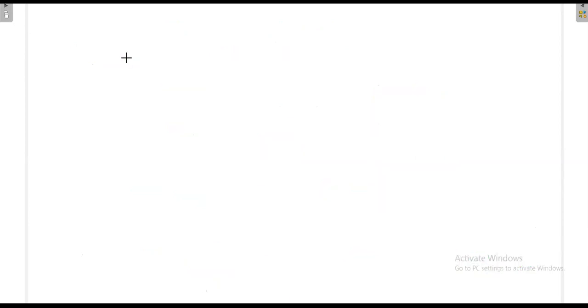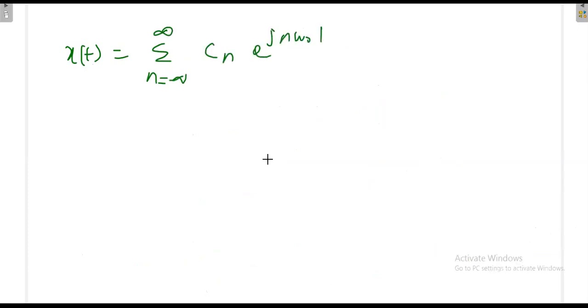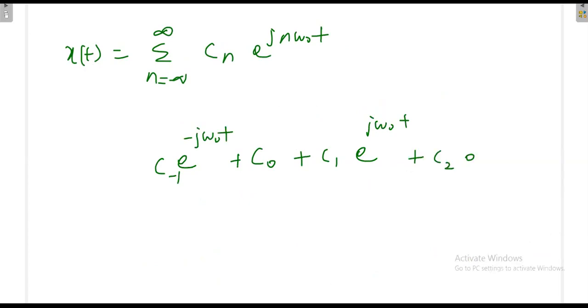So whenever we write this expression, say for example, x of t is equal to summation n from minus infinity to plus infinity Cn e power jn omega naught t, we can write it like this. When you put n is equal to 0, this is c0. When you put n is equal to 1, this is c1 e power j omega naught t. When n is equal to minus 1, e power minus j omega naught t. When n is equal to 2, c2 e power plus j2 omega naught t, and here c minus 2 e power minus j2 omega naught t. So again, you can expand like this.